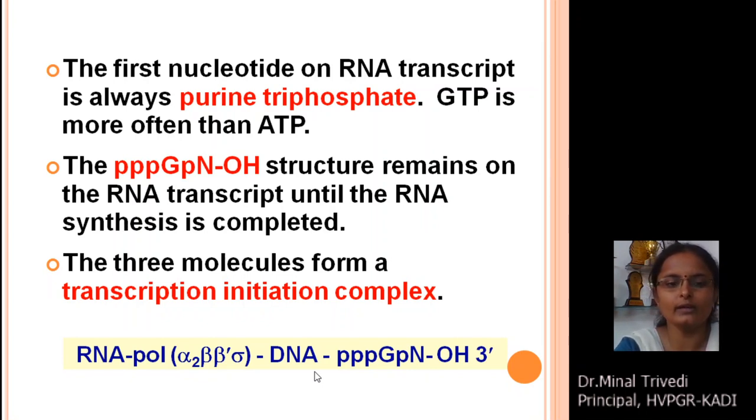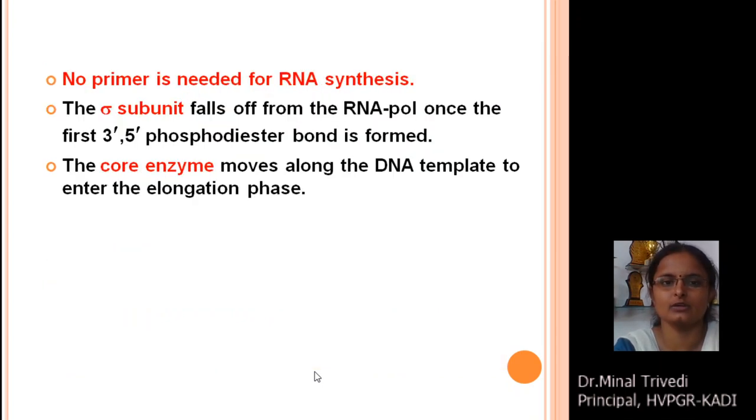You can see over here the RNA polymerase holoenzyme binds with the DNA molecule and adds the first nucleotide into the RNA transcript. As we discussed in the mechanism of replication, there was a requirement of a primer, but in RNA synthesis no primer is required.